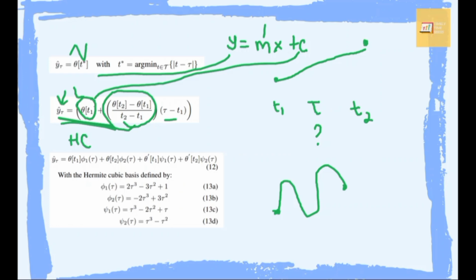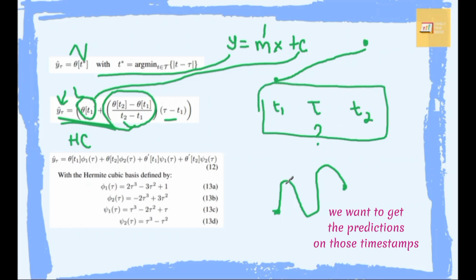Well, going back to interpolation to elaborate more. Why do we need interpolation again? Because t1, tau, and t2 are the timestamps that we actually want to have. So that's part of our horizon.